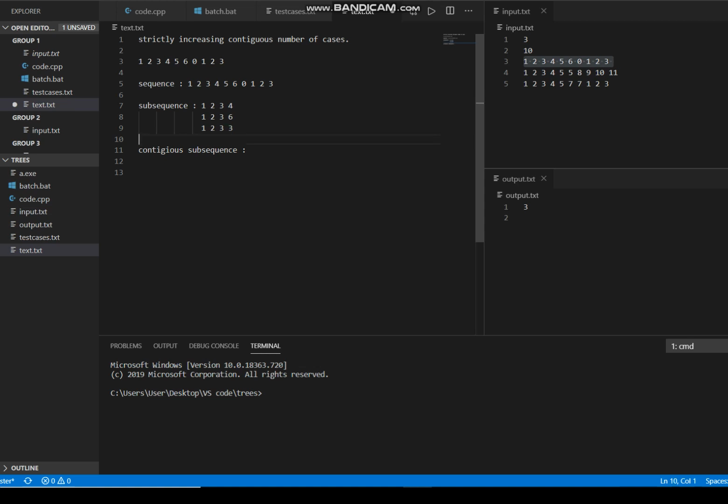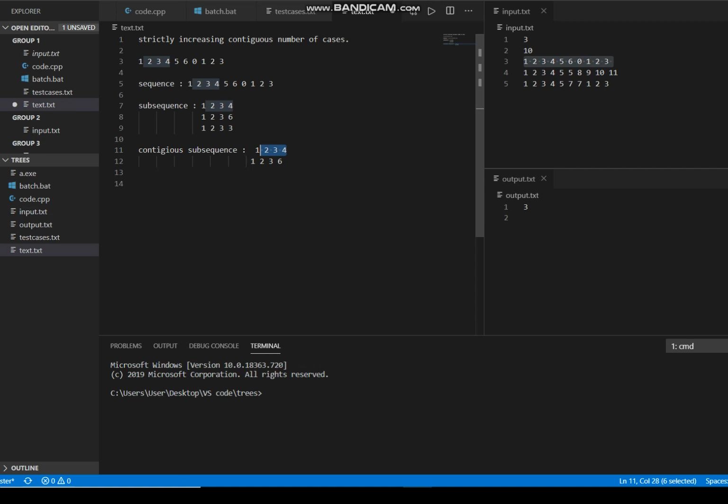Here 1 2 3 and 4 is a subsequence and also a contiguous subsequence because there is no break, whereas 1 2 3 and 6 is not a contiguous subsequence because after 3 there is 4 and 5. It is a subsequence, but not a continuous one.